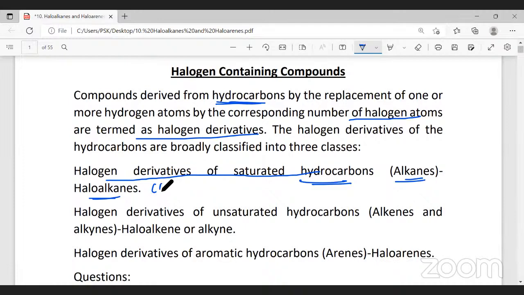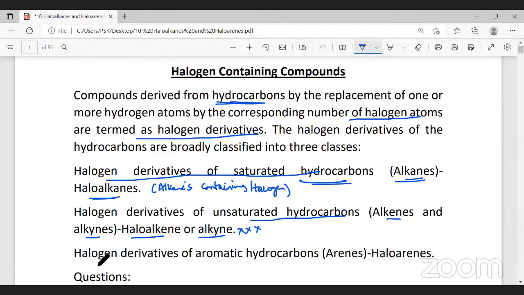Alkanes containing halogens. Likewise, the second classification is halogen derivatives of unsaturated hydrocarbons, alkenes and alkynes. They are called haloalkenes or haloalkynes. We are not learning about haloalkenes and haloalkynes.